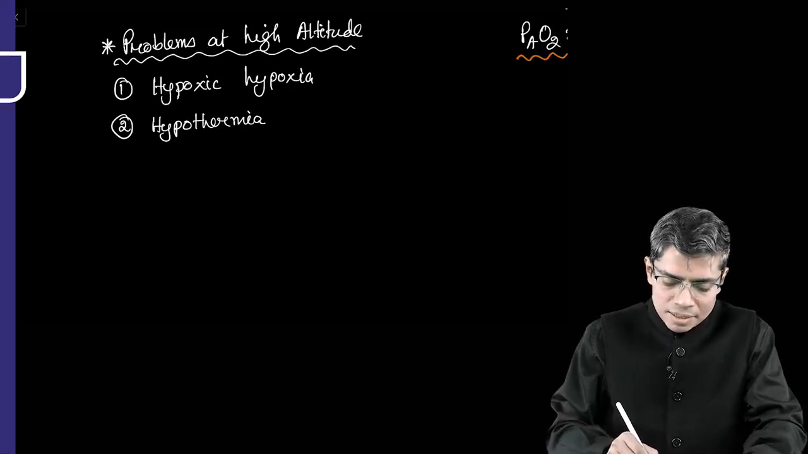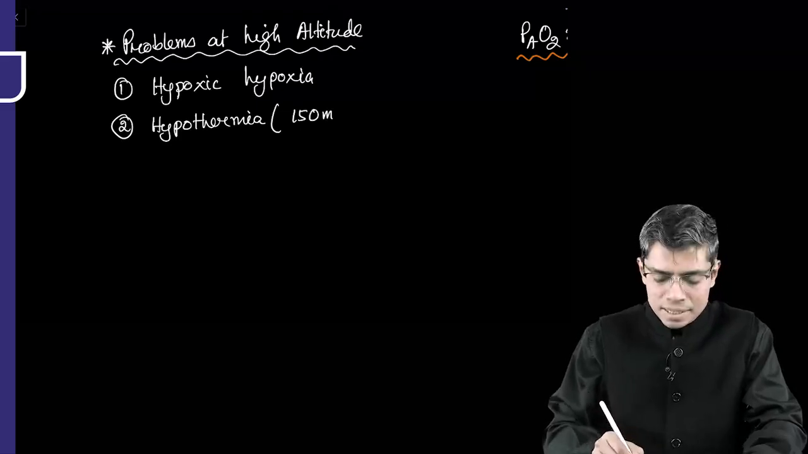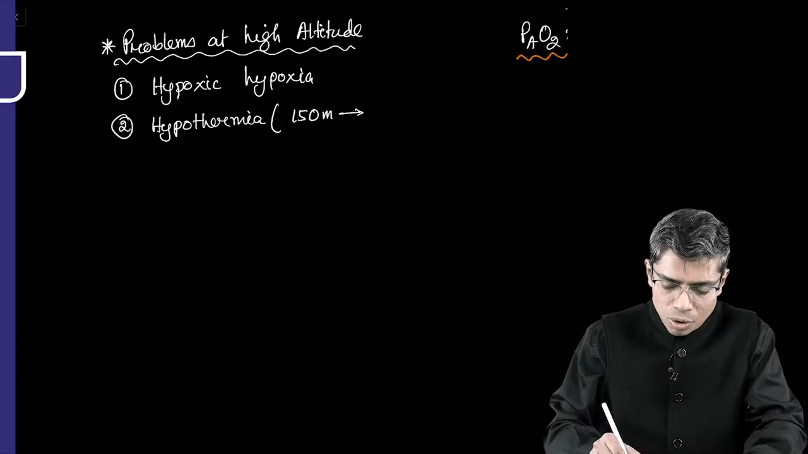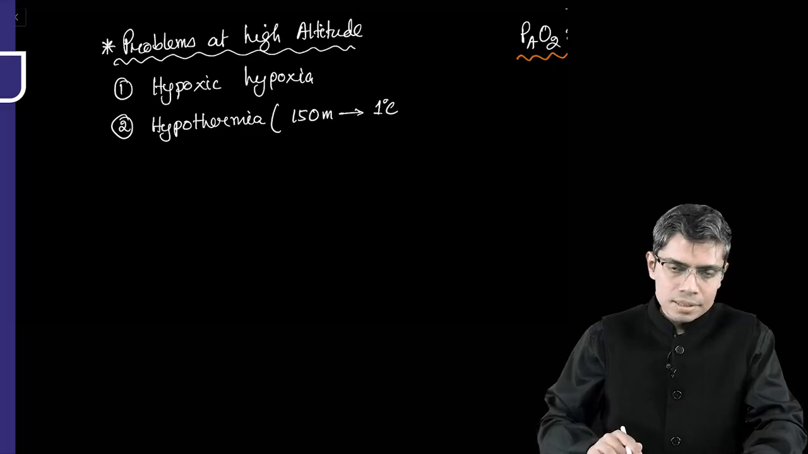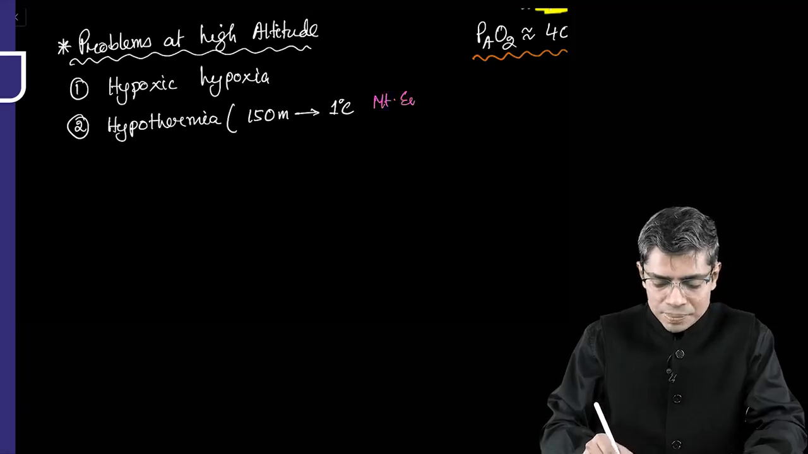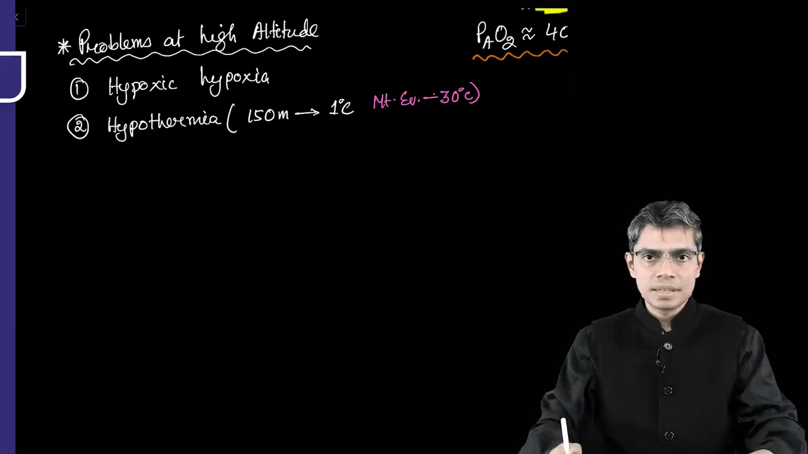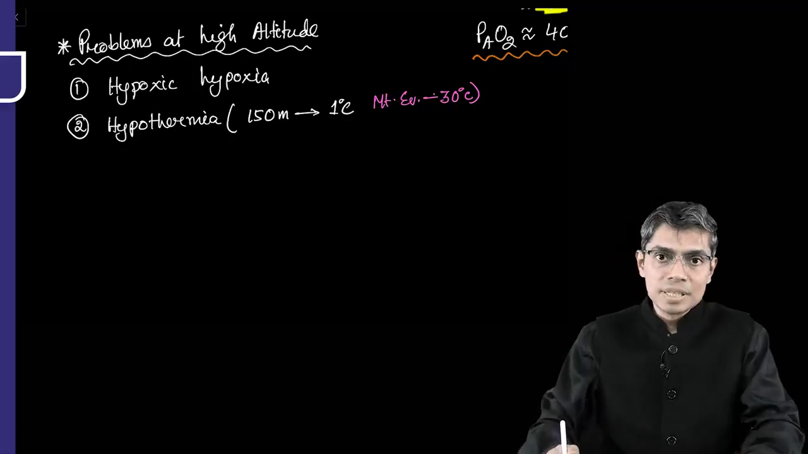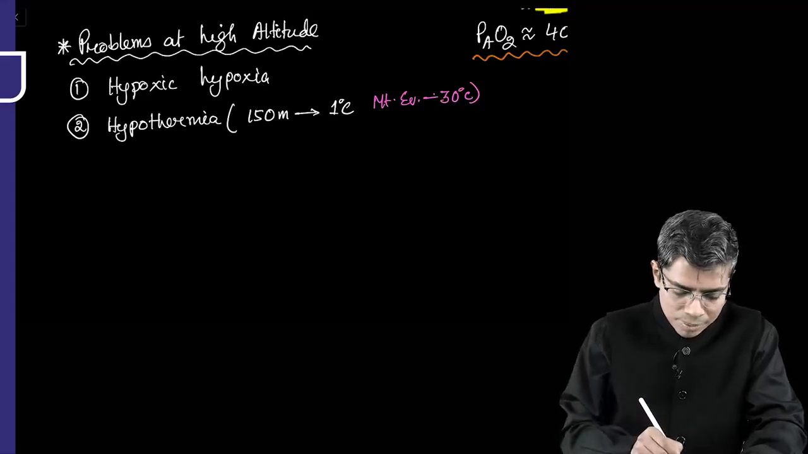It is said that for every 150 meter altitude height, there is a reduction of approximately 1 degree centigrade in temperature. With this calculation, if you calculate the approximate temperature at Mount Everest, it is minus 30 degree centigrade. So severe hypothermia may be created at the top of Mount Everest. Okay, that is the second problem.